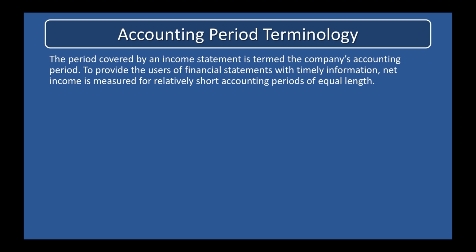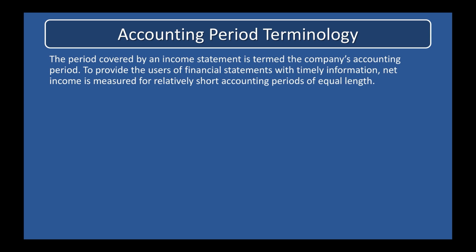To provide the users of financial statements with timely information, net income is measured for relatively short accounting periods of equal length. This concept, called the period principle, is one of the underlying accounting principles that guide the interpretation of financial events and the preparation of financial statements. The length of a company's accounting period depends on how frequently managers, investors, and other interested people require information about the company's performance. Every business prepares annual income statements, and most businesses prepare quarterly and monthly income statements as well.